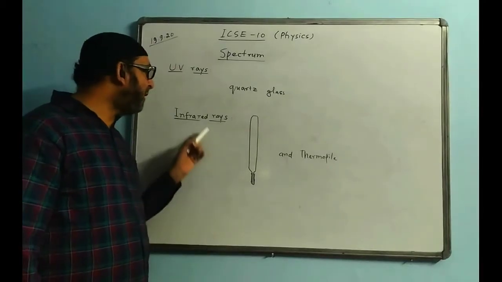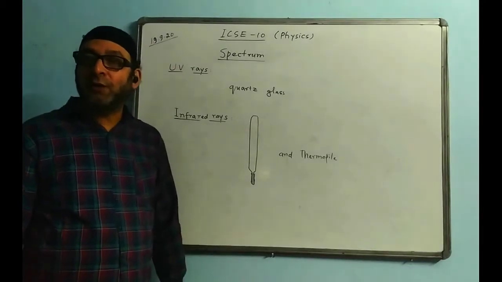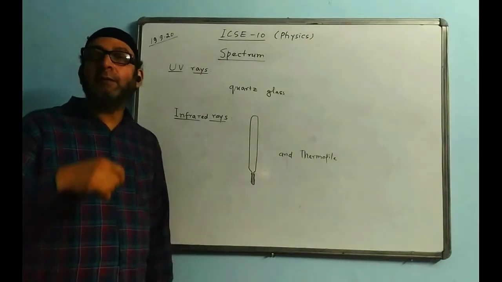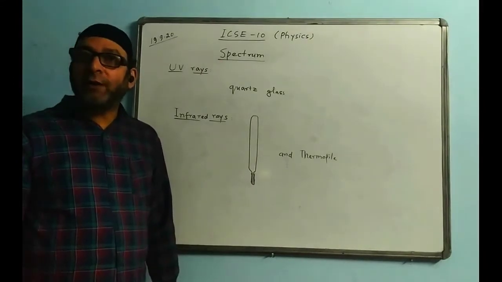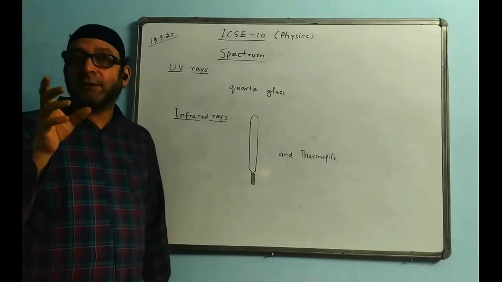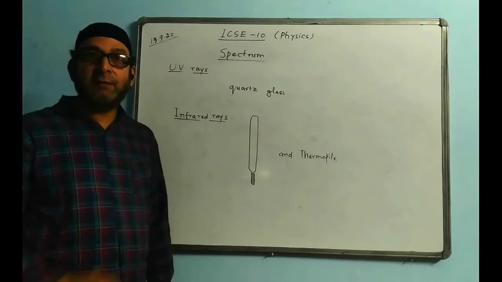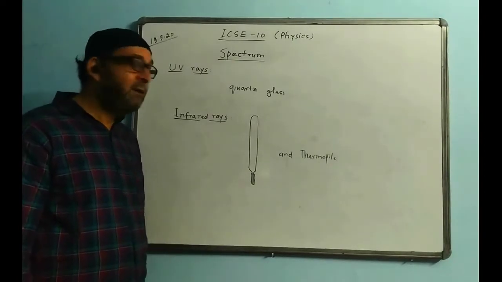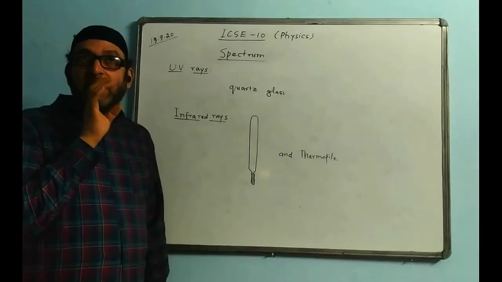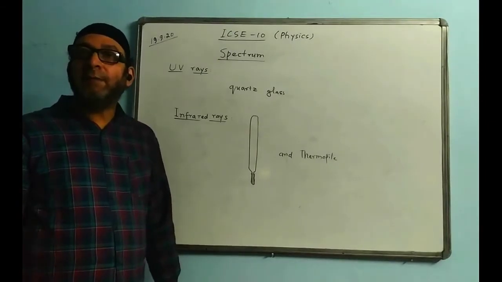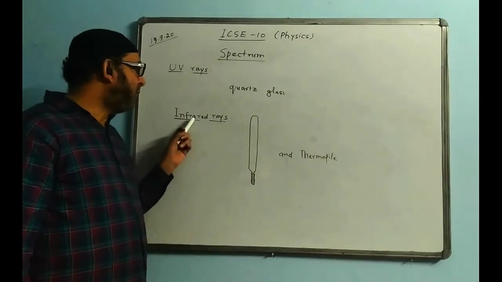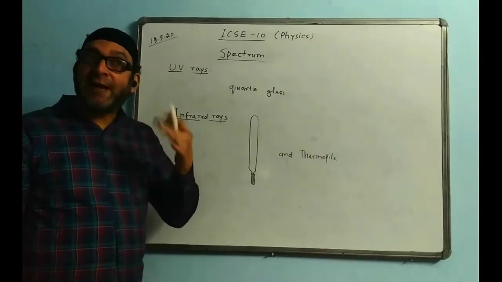So this is the reason why infrared rays are used in photography in dim light and foggy weather. I think some cameras have infrared sensors, or infrared rays come out from them. I think you all must be knowing about it. They are used while taking pictures in dim light or foggy weather, and there we are using the low scattering property.